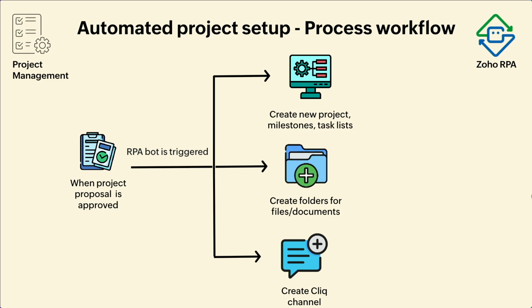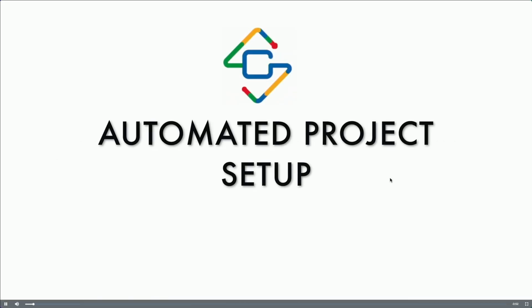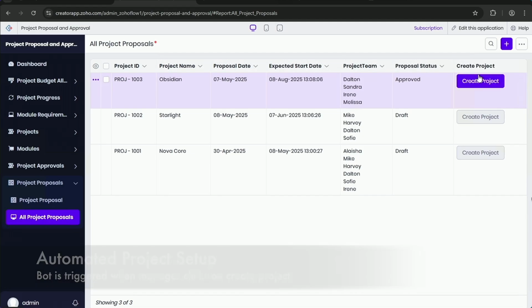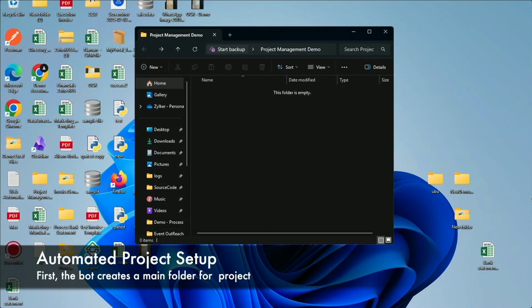to be done, and you need to create folders, anything to do with the file systems, and a combination of that. You want to create a Click channel or any other Slack channel, whatever you want to do, and a combination would require a Zoho RPA integration. So that is what we try to do here. For convenience, all our applications we have built on Creator itself. So that's why you see everything being created in the Creator platform.